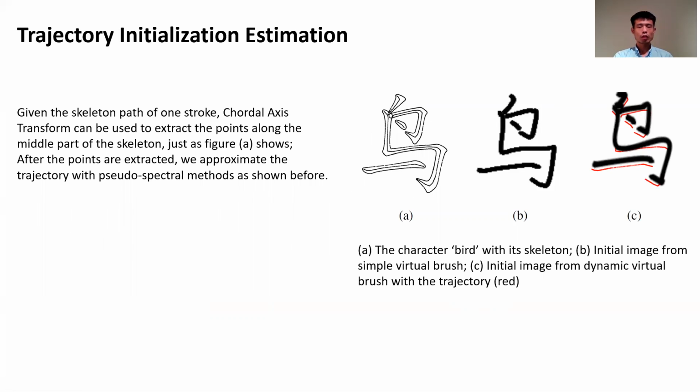And the whole problem also requires some kind of initialization. As for the X and Y components of the stroke trajectories, we extract the middle line of each stroke, or skeleton, to parameterize it. The Z component is simply initialized at a constant value. The initialization process is shown in figure C, where the red line shows the initial stroke trajectories, and the black part shows the initial picture rendered by our virtual brush model.